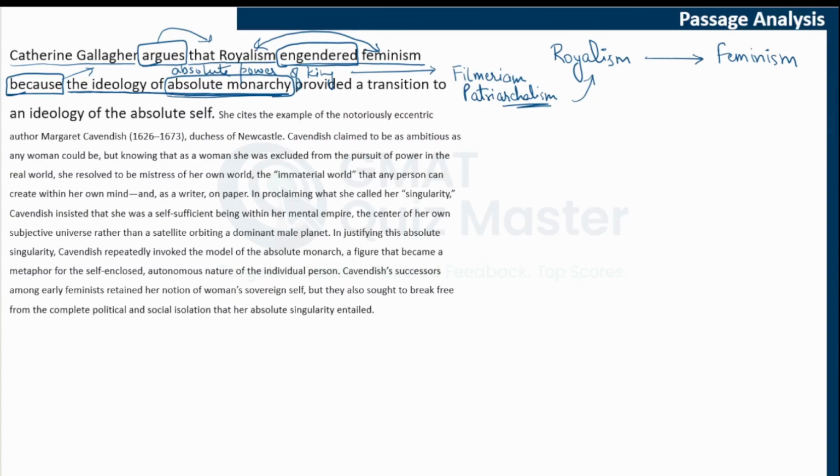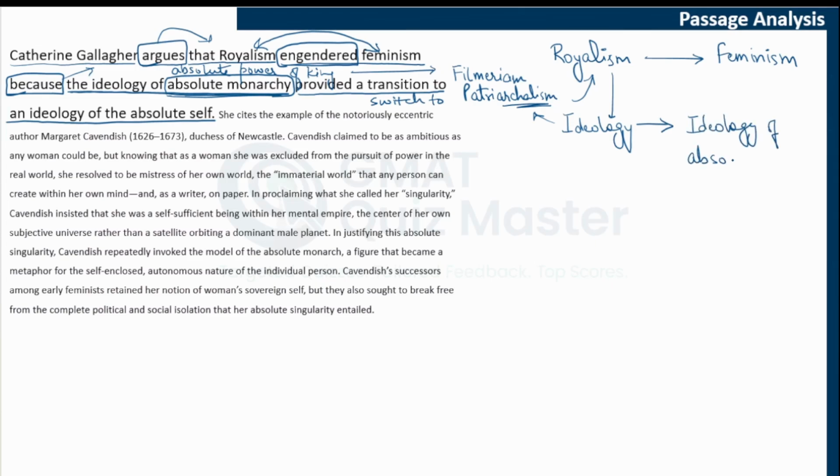So this ideology of absolute monarchy is the ideology that royalism is often linked with. That particular ideology provided a transition, a switch, to an ideology of the absolute self. So the ideology that royalism was following, often associated with Filmerian patriarchalism, led to another ideology, which is of the absolute self.